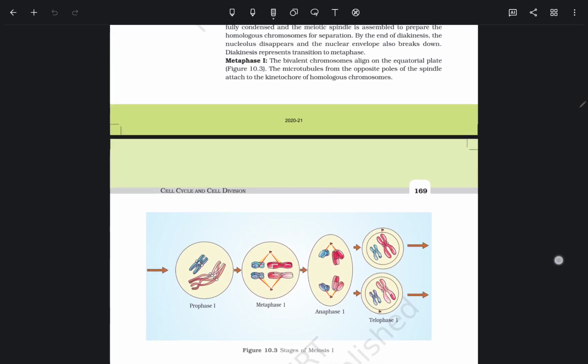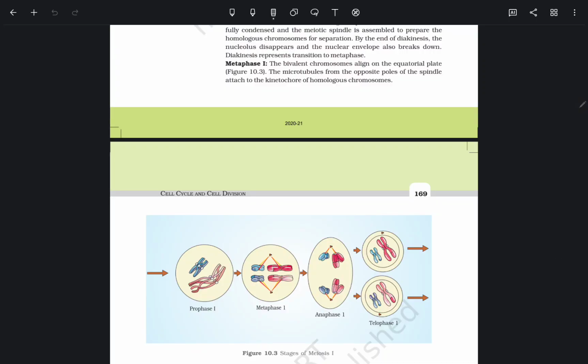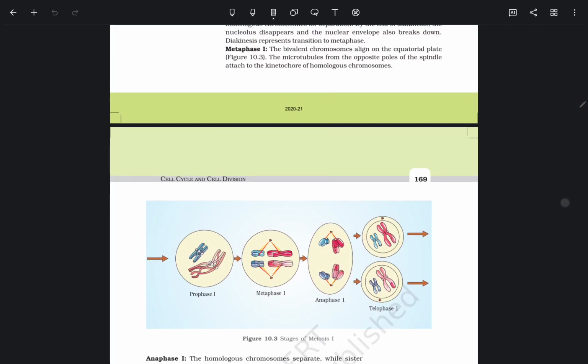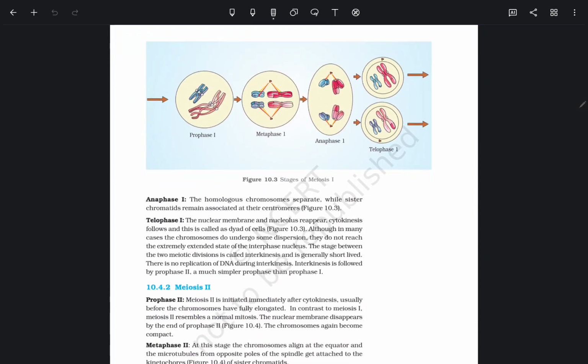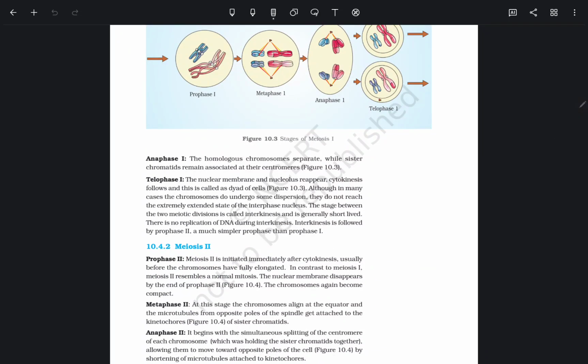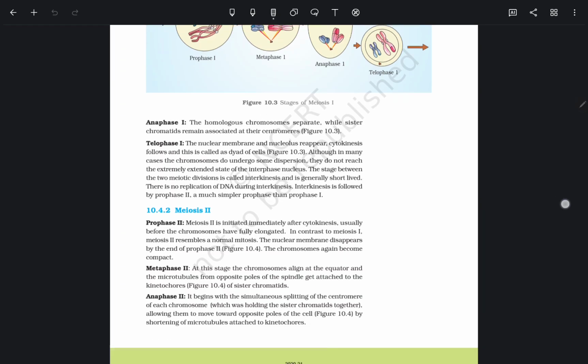In metaphase, we observe the spindle fibers forming microtubules from the opposite poles of the spindle, and in anaphase we observe the separation of the two homologous chromosomes, with sister chromatids associated at their centromere.